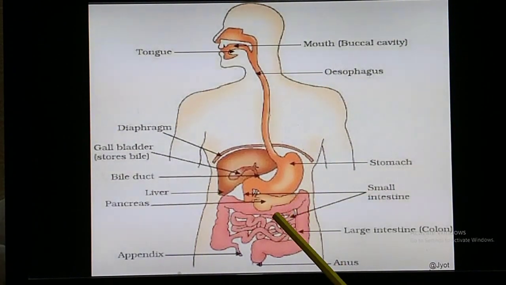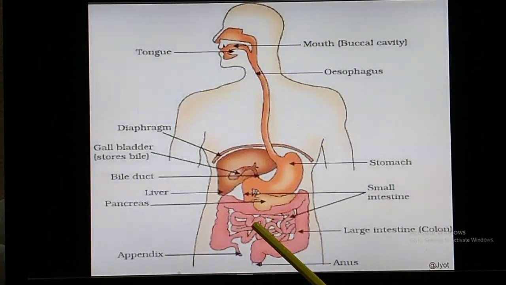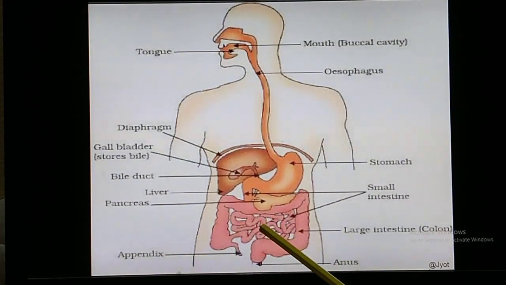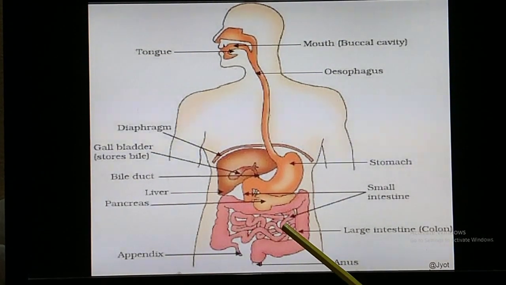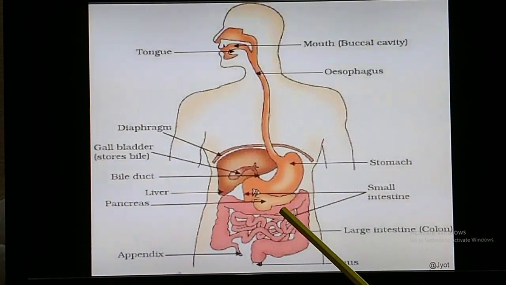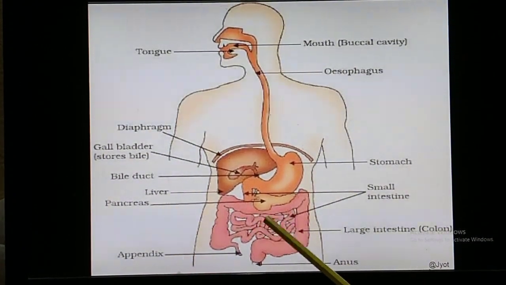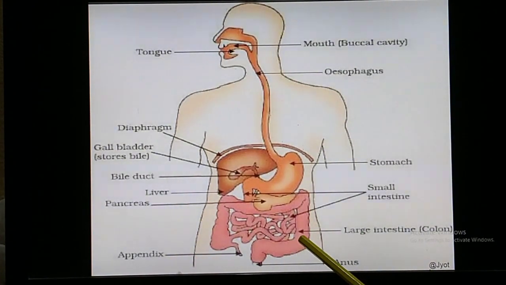If you compare the length of the small intestine and the large intestine, you can see that the small intestine is much longer than the large intestine. Then why is it called the small intestine? Because the small intestine is longer than the large intestine, no doubt, but it is narrow. Its width is narrow as compared to the large intestine.